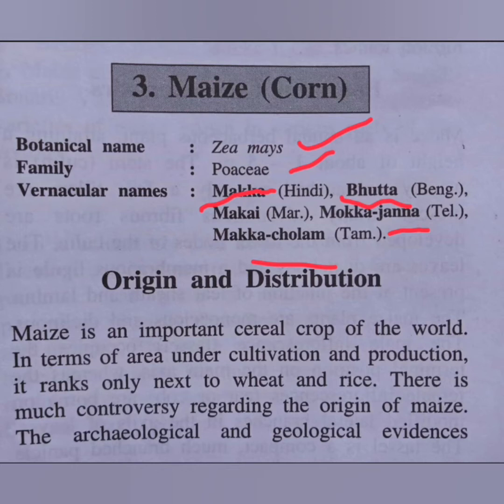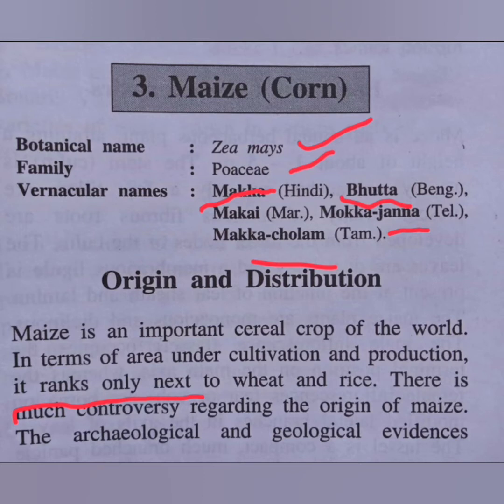Now, coming to the origin and its distribution, there is so much controversy regarding the origin of this particular crop. Maize is an important cereal crop throughout the world, and in terms of area of cultivation as well as production, it ranks only next to wheat and rice.